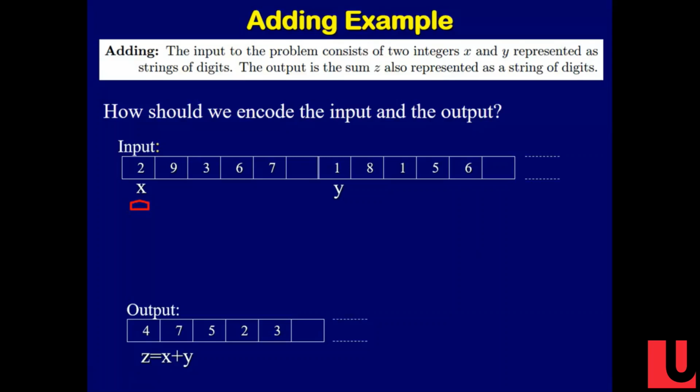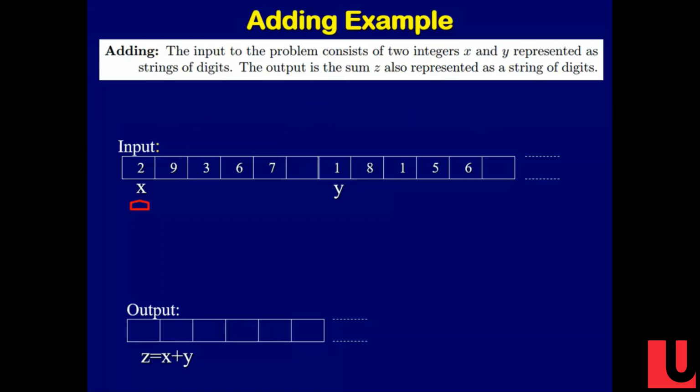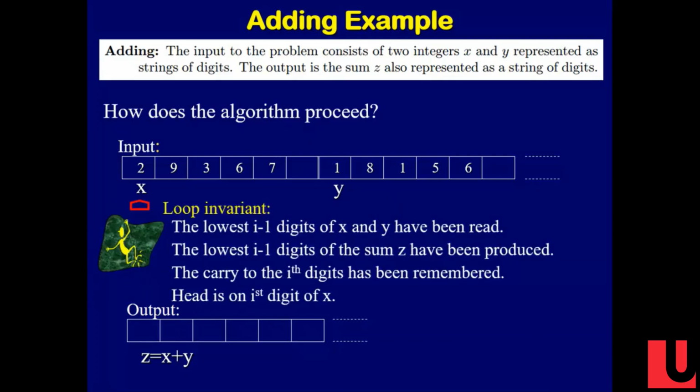Let's be a little vague. Let's say somewhere on the tape will be the input. Somewhere on the tape will be the X, and somewhere will be Y, and somewhere on the tape will be the output. That's our precondition and our postcondition. And then what's our loop invariant going to be? We need a loop invariant.